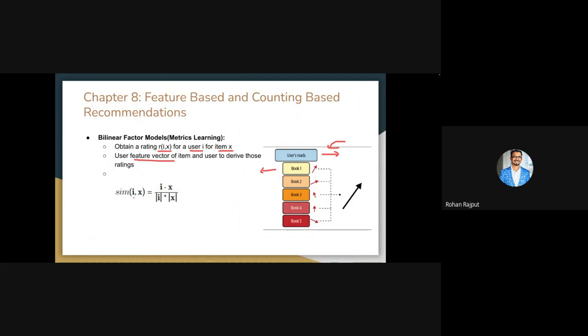Based on that, we can use a similarity score between i and x, where we use a dot product between vector i and vector x and normalize with their magnitudes, to overcome any kind of popularity bias, so that we get equal weightage for all vectors.